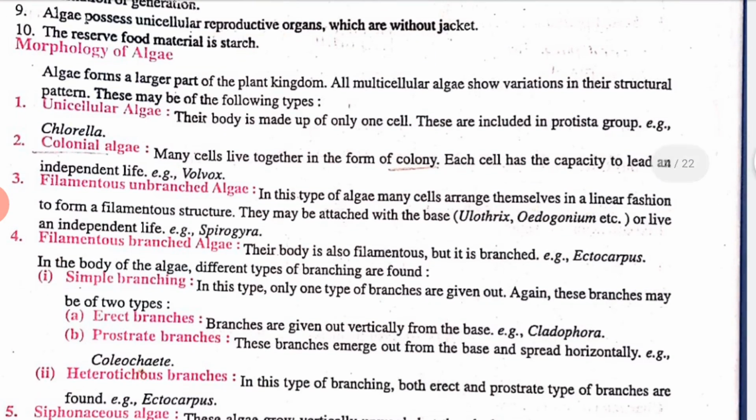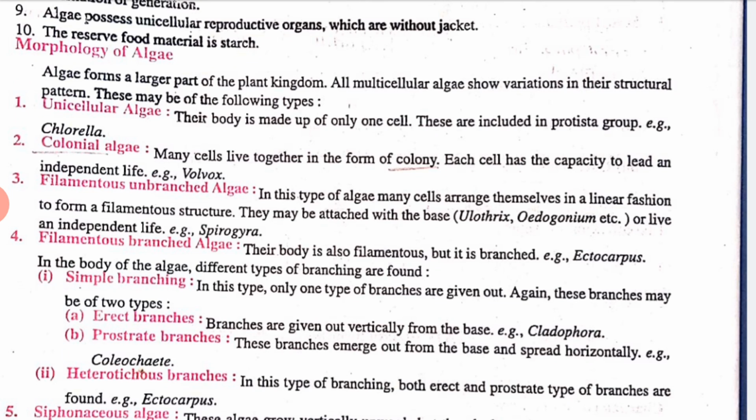Now let us learn more about algae. Let's talk about the morphology of algae. Algae form a large part of the plant kingdom, and algae show variations in their structural pattern, and these may be as follows. Unicellular algae, means the algal body is made up of only one cell.